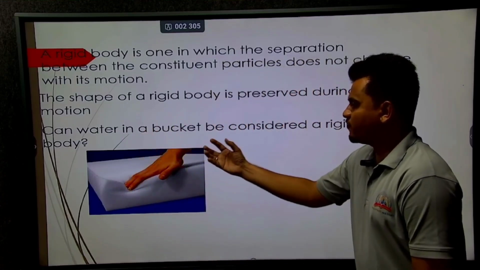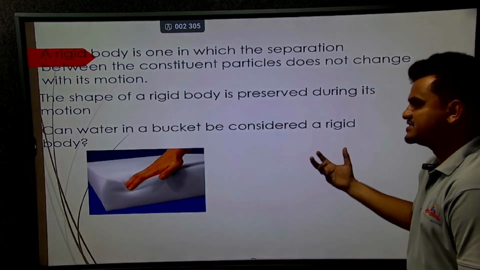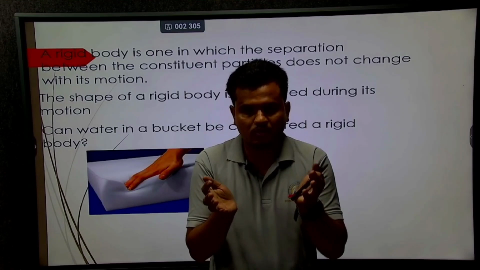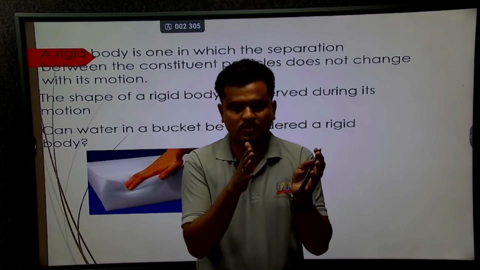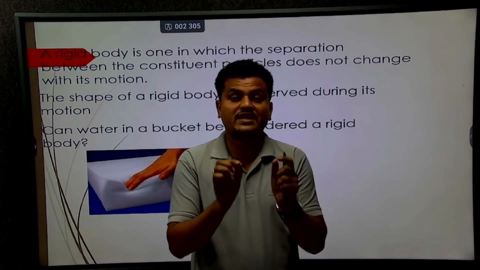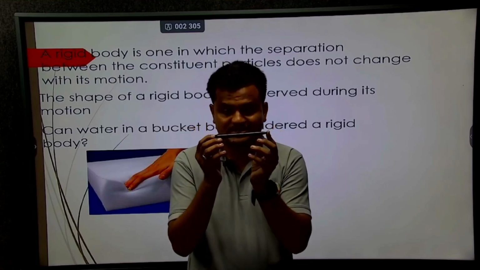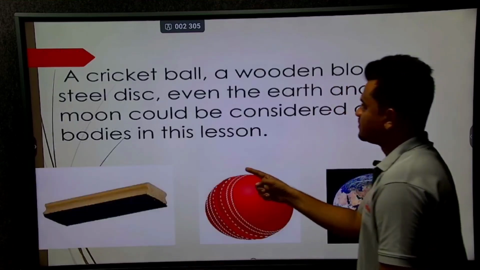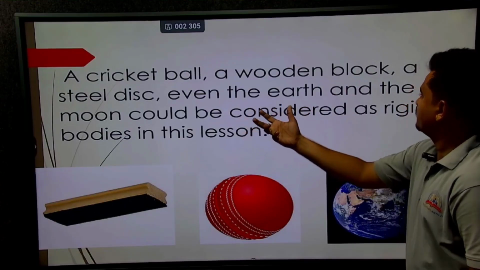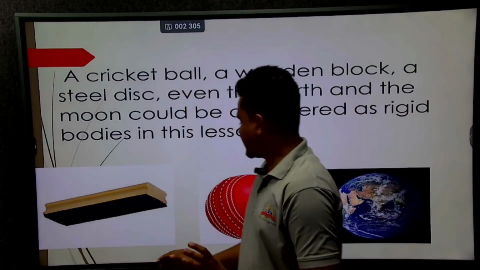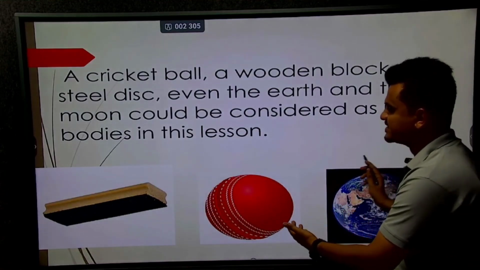All right, can water in a bucket be considered a rigid body? Suppose I have water, which is in liquid form. If you apply force like this, it will move like this, so we cannot consider it a rigid body. But this body is considered a rigid body. Now consider a cricket ball, a wooden block, and a steel disc. All these are again rigid bodies, a familiar example.